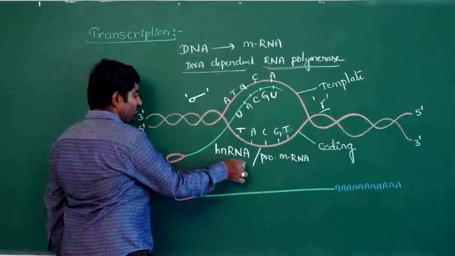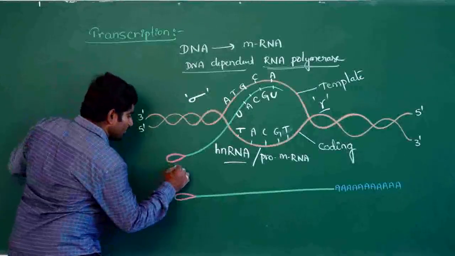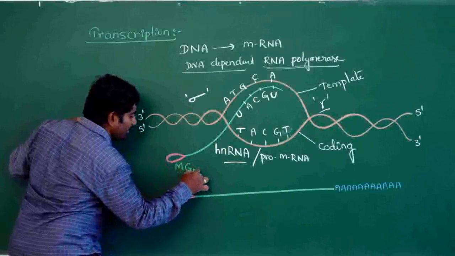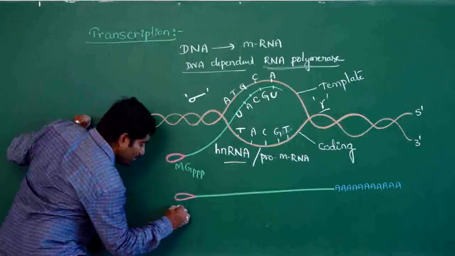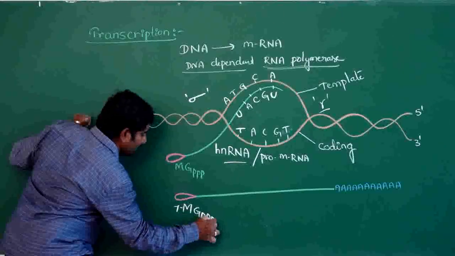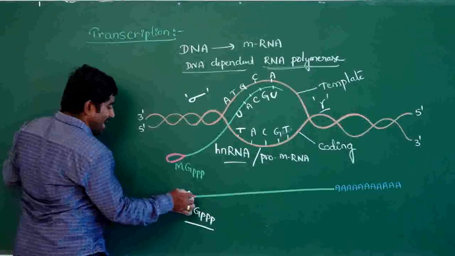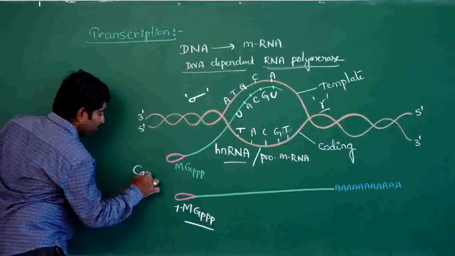After hnRNA formation, it undergoes two processes. The first process is capping. In this process, a 7-methyl guanosine triphosphate cap is added, so this process is called capping.